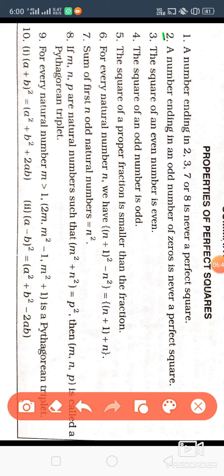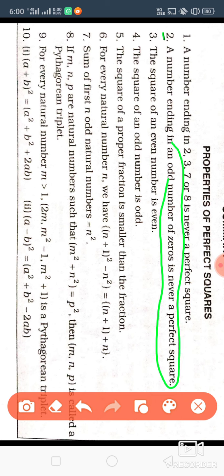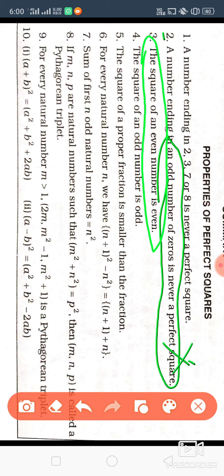So second property we have seen with example, that odd number of 0, either 1 0, 3 0, 5 0, 7 0. If there will be odd number of 0, then it will not be a perfect square. Not be a perfect square. Got it? Then the third one, the square of an even number is even.